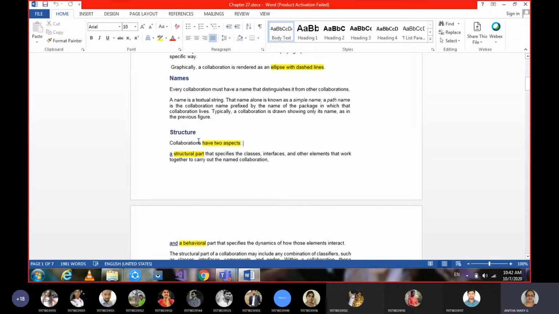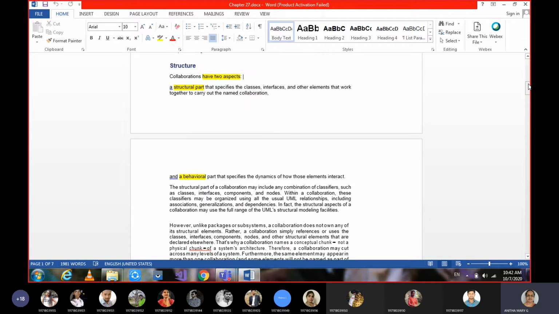So by now you might have understood that whenever we say structural part, it means any one of the static or structural diagrams, which are the first two and last two. Any one of the structural diagrams or static diagrams can be explained under the structural part of collaborations.